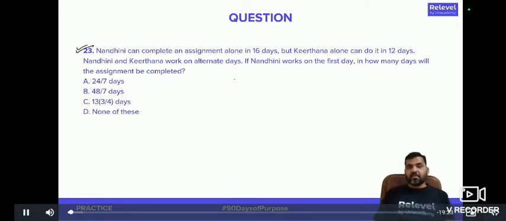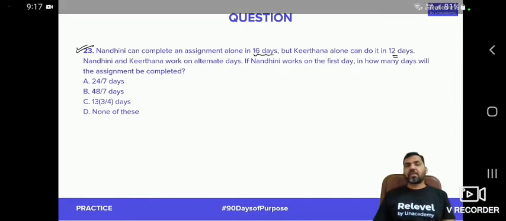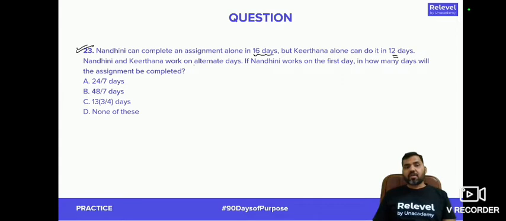Nandini can complete an assignment alone in 16 days, but Kirtana alone can do it in 12 days. Nandini and Kirtana work on alternate days. This is a new type of question where people are not working together, they are working on alternate days. So what is the main concept? To handle the questions where the people are working on alternate days, have a look at it.